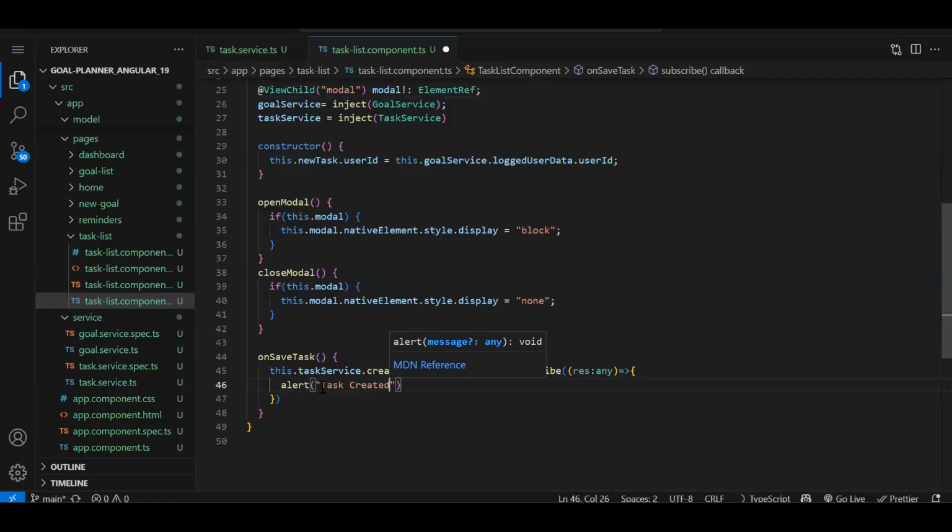Task created. So this is the first version I'm doing. In this version, I will be using just a normal alert box and everything. Once we complete the basic thing, I will be creating one more video where I will be integrating PrimeNG or AG Grid. So many advanced things I will be doing. Instead of using this alert box, I will be using Toaster because that makes your application very standard and more professional. Fine. So for now, I'm using alert, but in the next advanced version, I will be using the Toaster also.